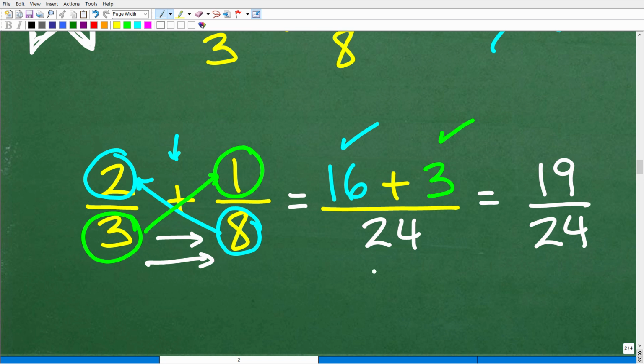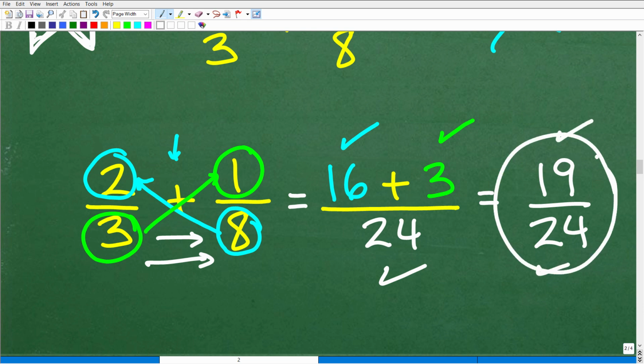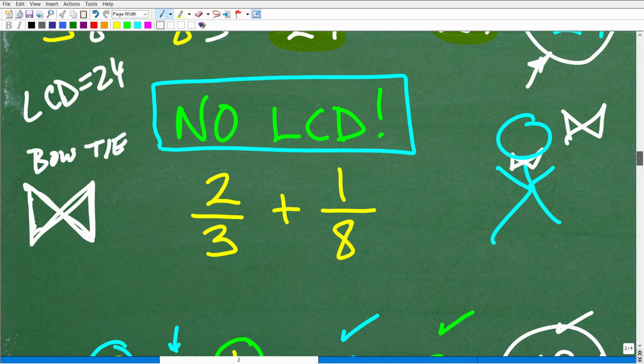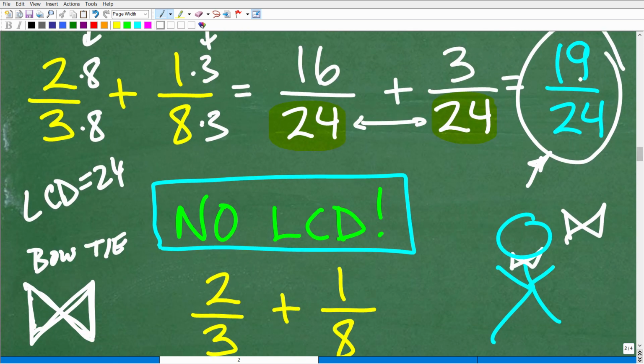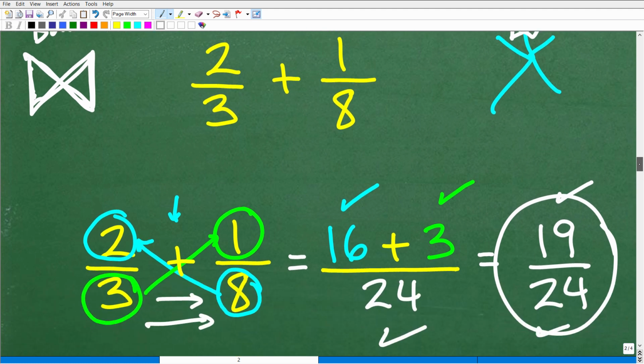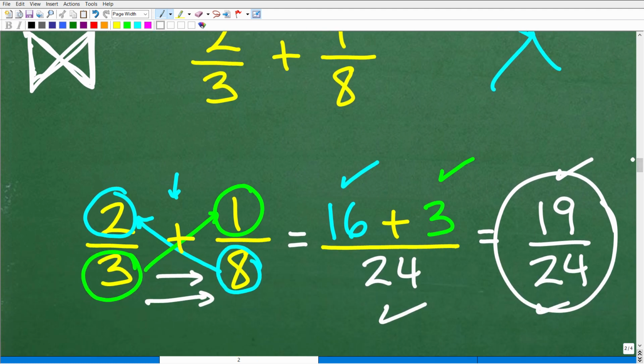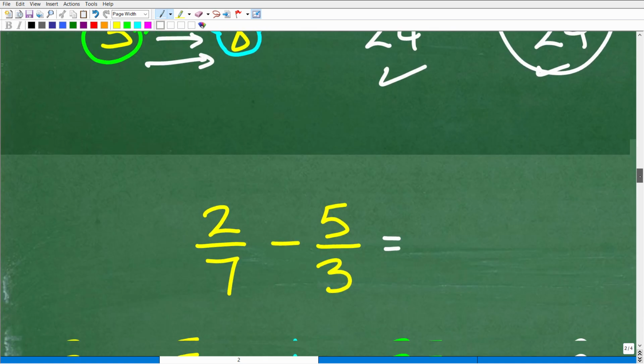3 times 8 is 24. And then let's just clean this up. 16 plus 3 is 19 over 24. That is the answer. Doesn't that look pretty familiar to this answer right here? 19 over 24. It is the exact same answer. And all I had to do is follow this specific bow tie pattern. 1, 2, 3. And this works with subtraction as well.